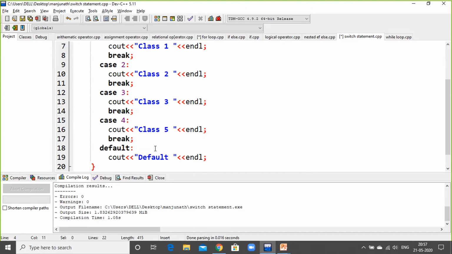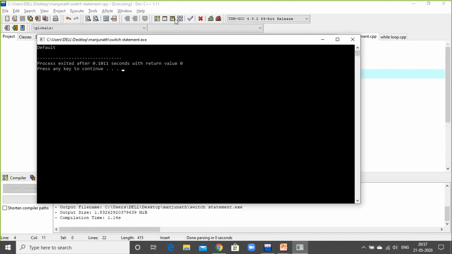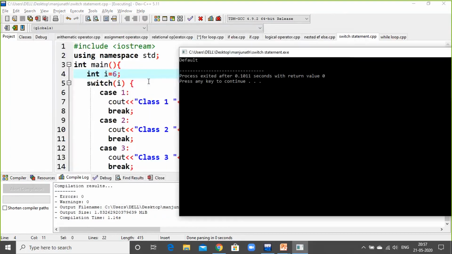So what happens? I'll go for the next, i is equal to 6. I'll go for the compilation process. So the answer is default. Can you see the answer as default here? Means, what are the conditions? I gave only 4 conditions here. Apart from that, for any number you input, it should show some output on the output screen.